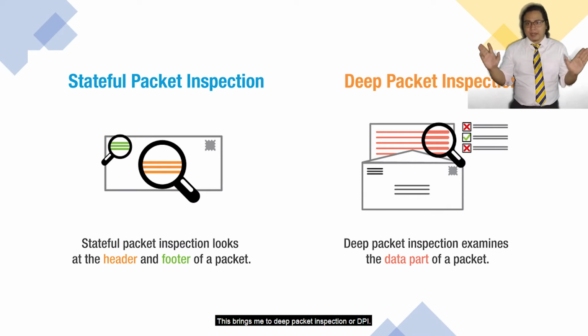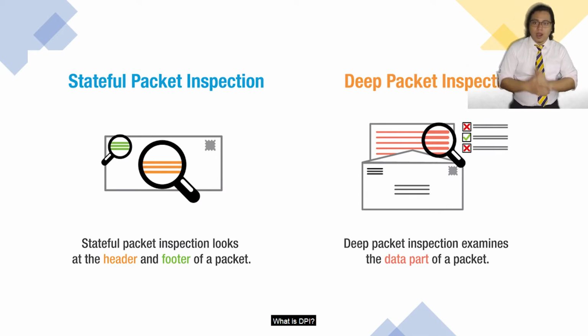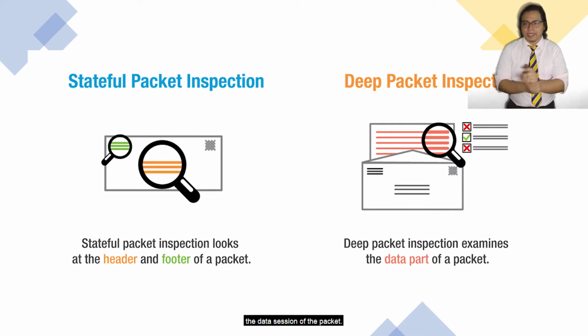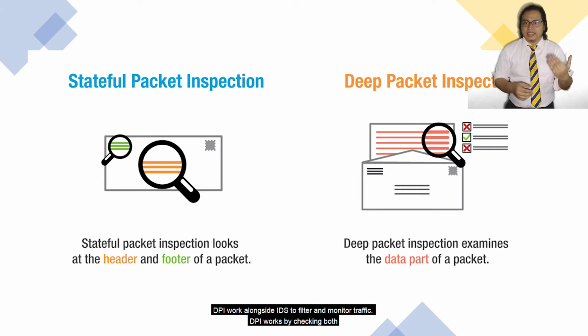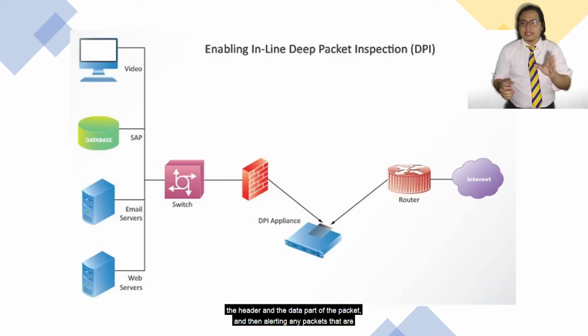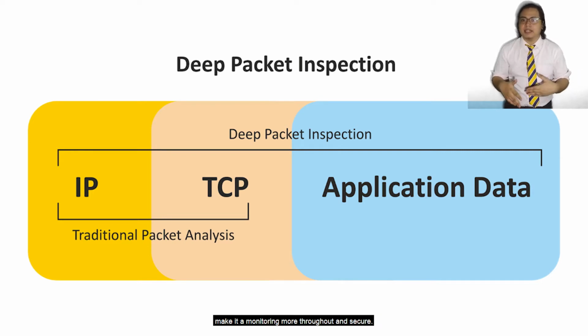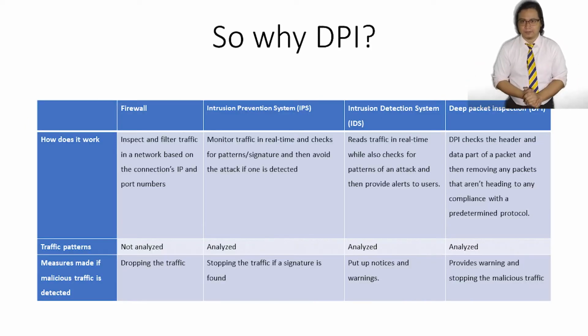This brings me to Deep Packet Inspection, or DPI. What is DPI? DPI is a complete packet inspection or network packet filter that evaluates the data section of the packet. DPI works alongside IDS to filter and monitor traffic. DPI works by checking both the header and the data part of the packet and then alerting on any packets that are not compliant with the user's predetermined rules. Compare that to traditional packet analysis, which only checks the IP and the TCP. DPI also scans the application layer of the packet, hence making the monitoring more thorough and secure.